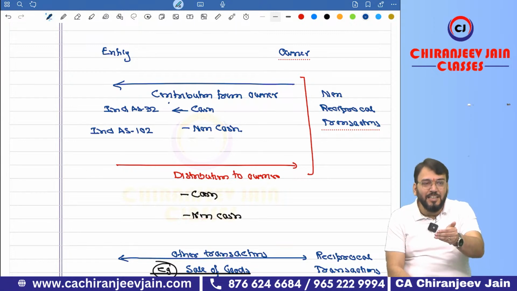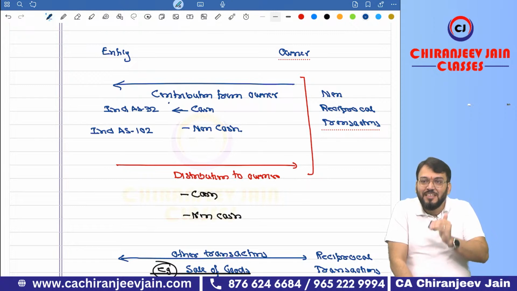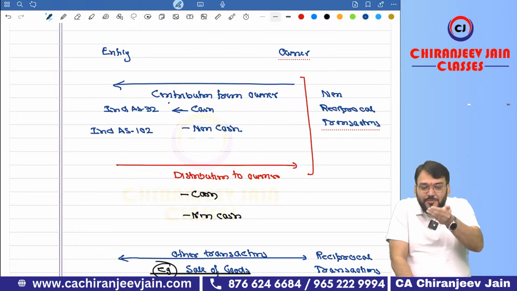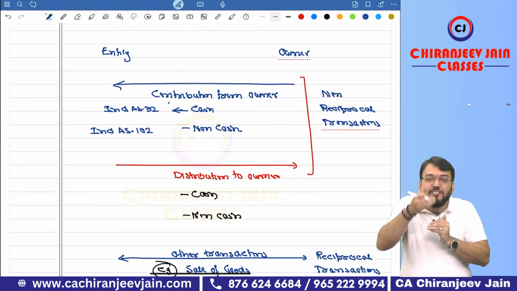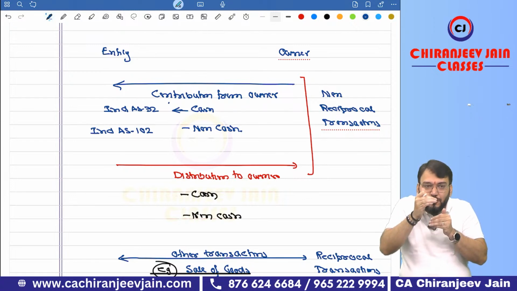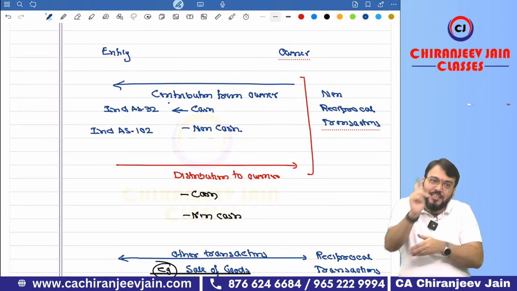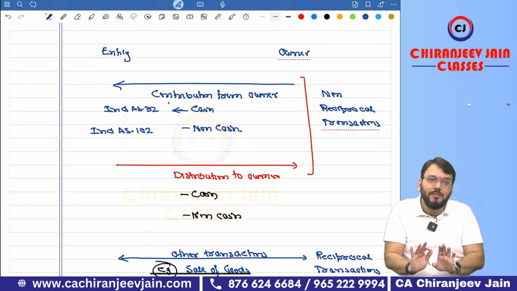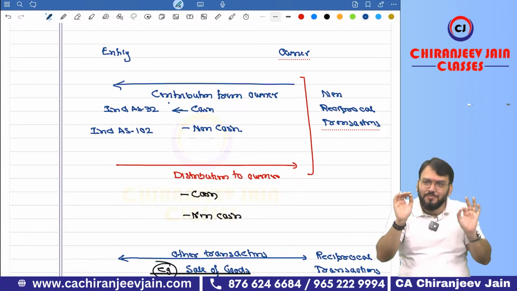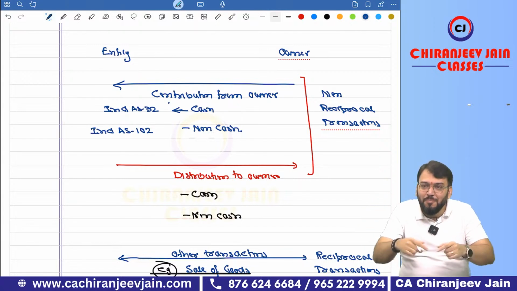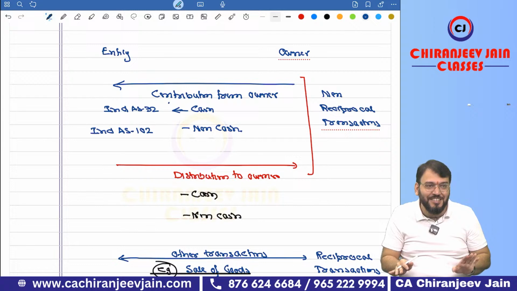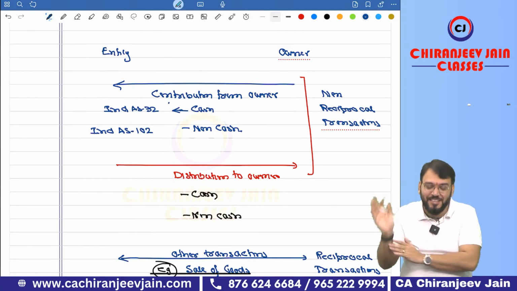It means suppose the entity receives some property, plant and equipment, goods or services, and equity shares are issued. So contribution in the form of goods or services, then Ind AS 102 will be applicable. We will discuss it; I am just writing. This is not a part of this topic. Whatever we are discussing will be discussed in some other Ind AS.